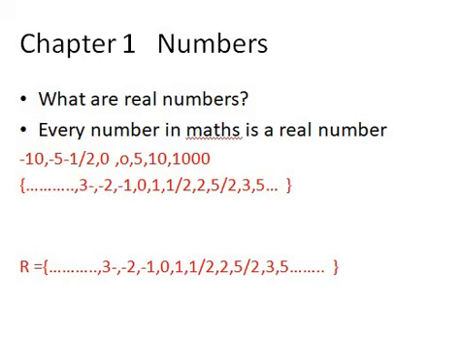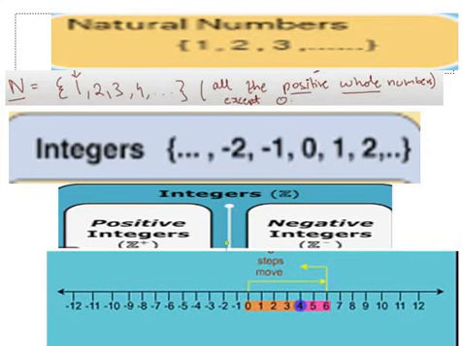Let's talk about the second set, which is basically the set of natural numbers, right? Now what are natural numbers? It is very easy. It starts off with 1, then we have 2, 3, 4, and so on. In natural numbers we have all the positive whole numbers, except 0.